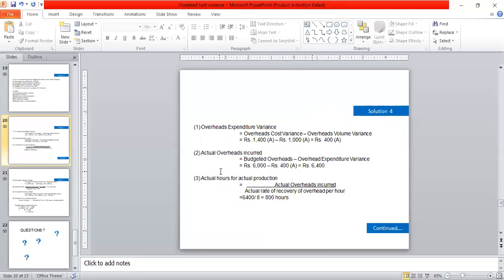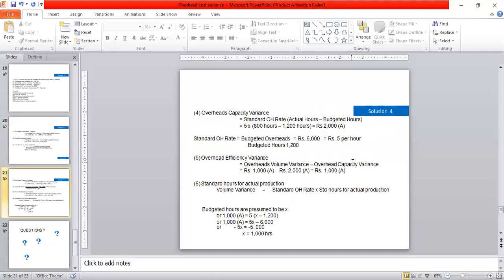That is 6000 minus rupees 400 adverse is equal to rupees 6400. Actual hours for actual production is equal to actual overhead incurred divided by the actual rate for recovery of overhead per hour. That is 6400 divided by 8 is equal to 800 hours.